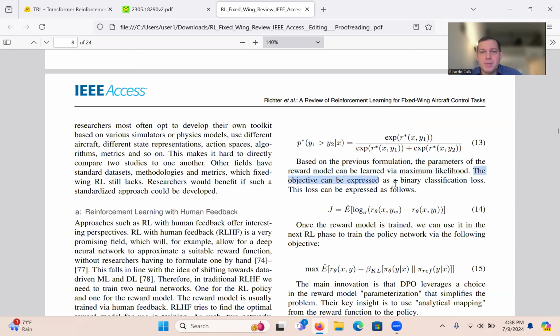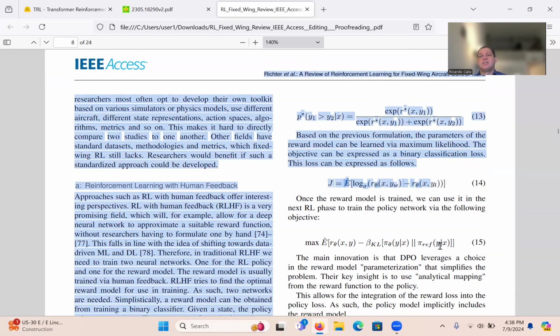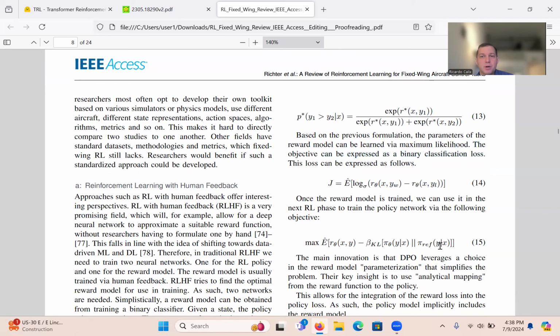So the objective can be expressed here as a binary classification loss, and this loss can be expressed as follows. You can see here, J denotes the loss, and it's in terms of the reward, an optimization. And if you notice, that looks at, given a prompt, the output YW versus, given the same prompt, the output YL, right? So that's the formulation of the loss function to train the reward model, the second network.